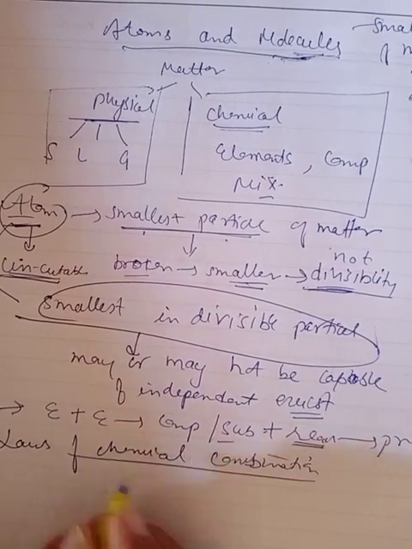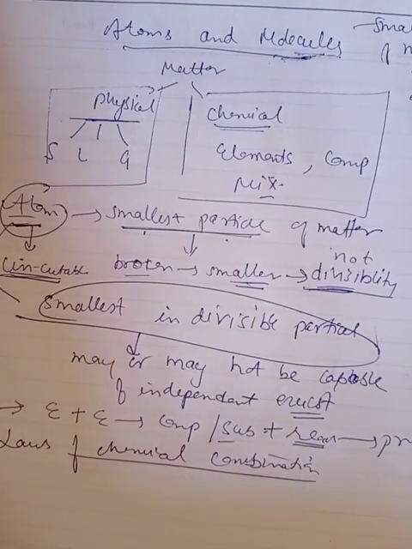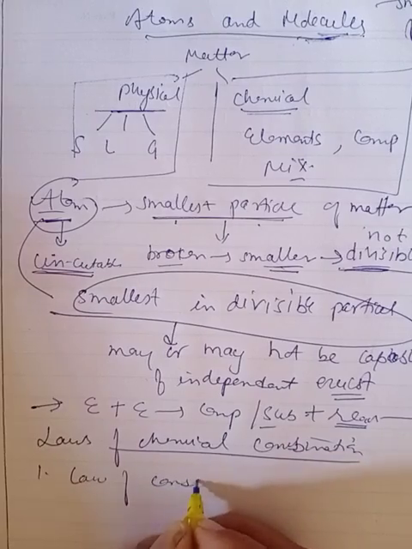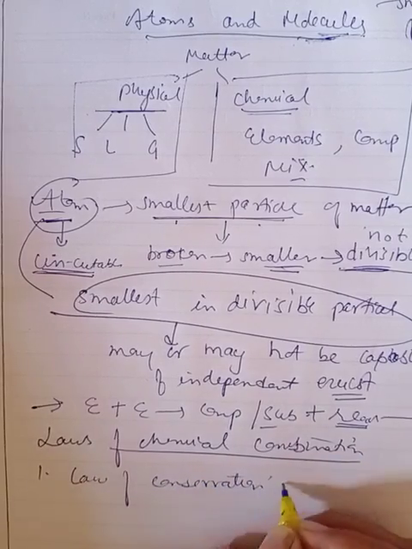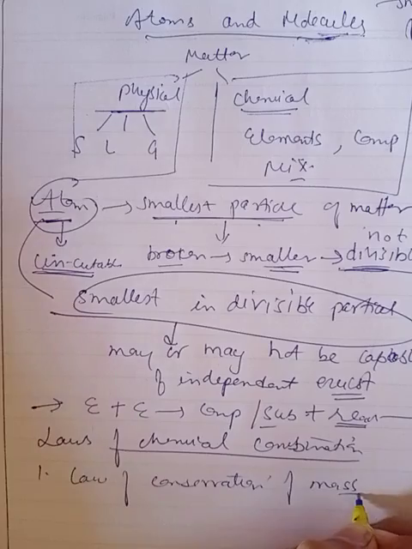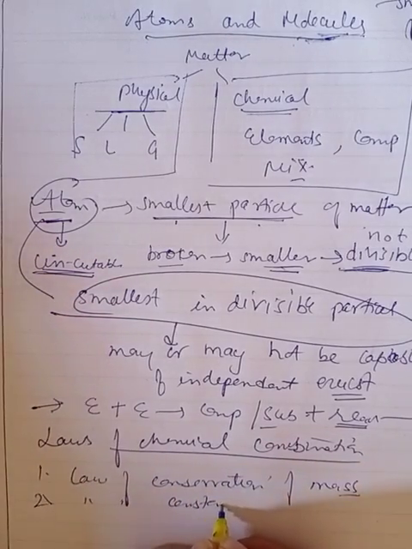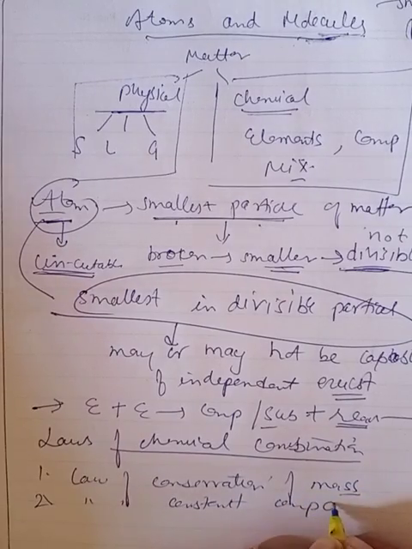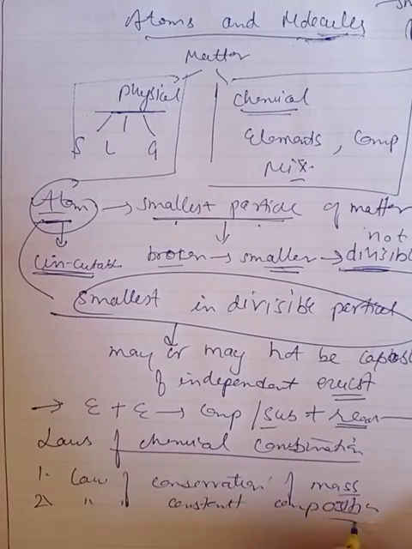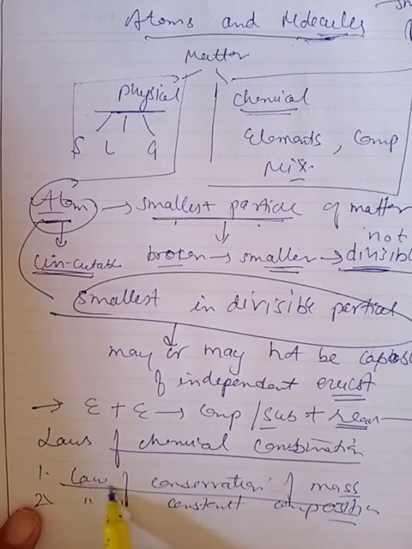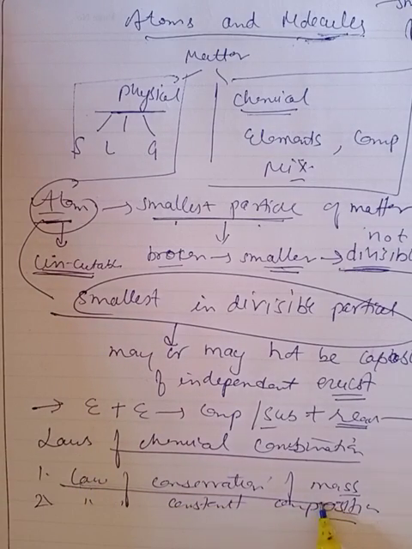In this class, we will discuss two laws of chemical combination. First is the law of conservation of mass, and second is the law of constant composition. The law of constant composition is also called the law of constant proportion or law of definite proportion. Clear? Now I am going to discuss the details of the law of conservation of mass.